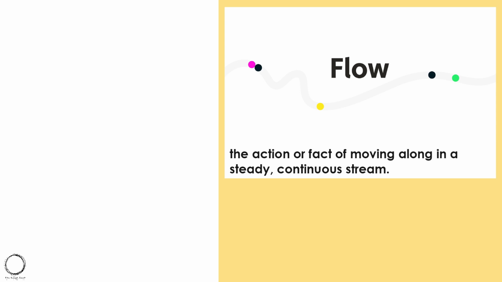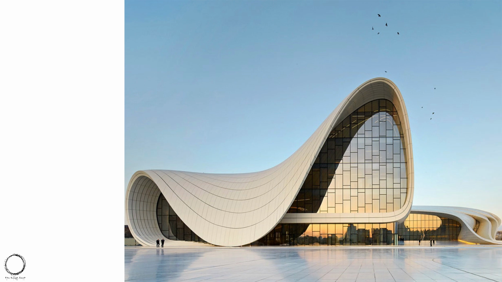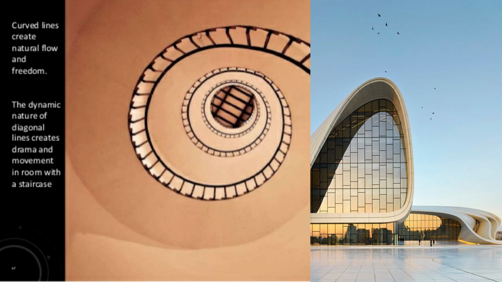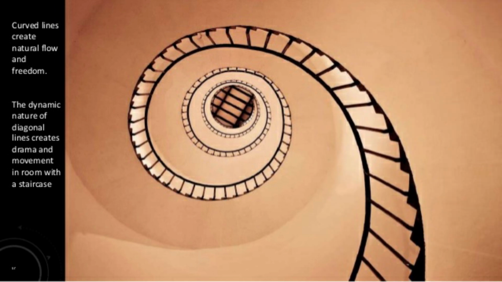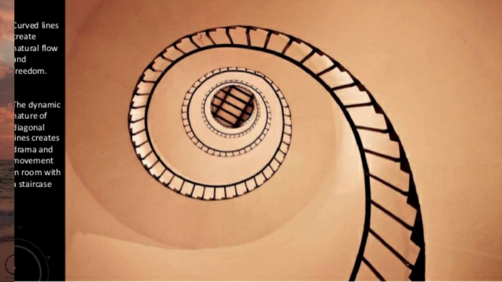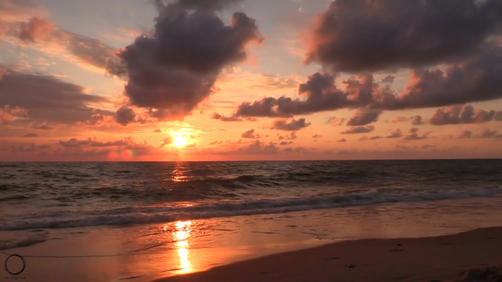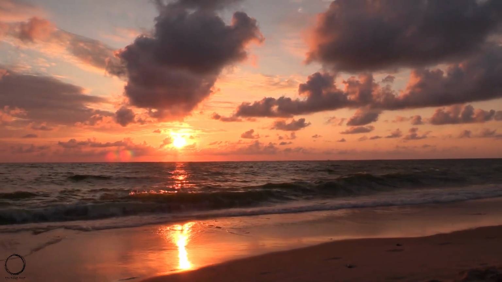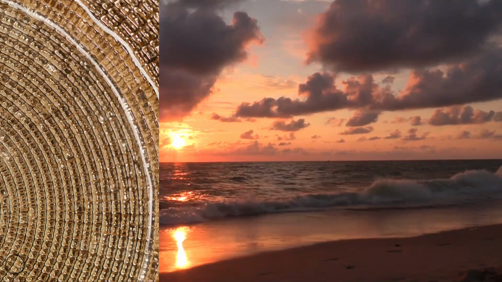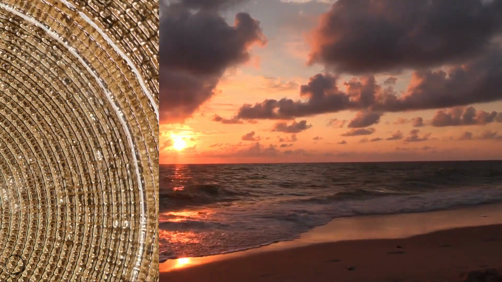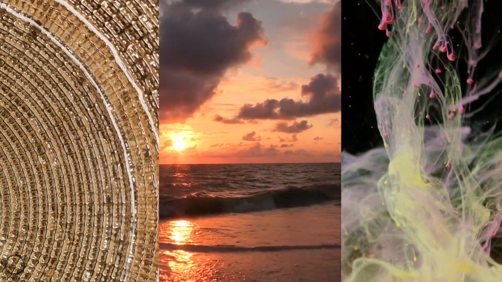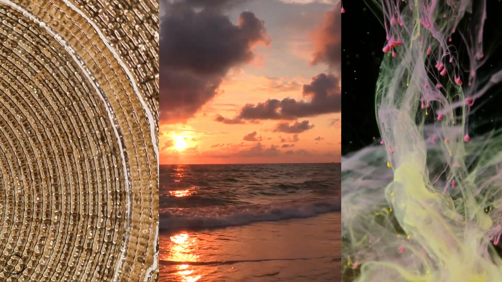the action or fact of moving along in a steady continuous stream. Like you can see in the graphics above, and the best architectural example for this is either Heydar Aliyev Center by architect Zaha Hadid, or the curve of the spiral staircase leading to the topmost floor. And in nature, flow is evidently seen by the waves on the beach, or any line which is curving and leading from point A to point B is considered as the flow in principle of design.